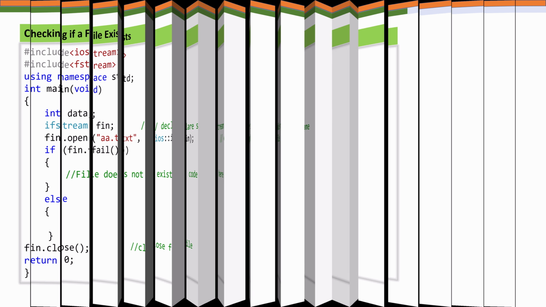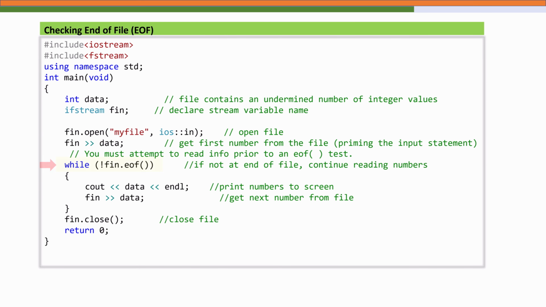Next, let's see how to check whether we have reached the end of a file. The eof, end of file, function in the file stream helps detect when no more data can be read. In our example, we use a while loop. This means while not at the end of file, keep reading.